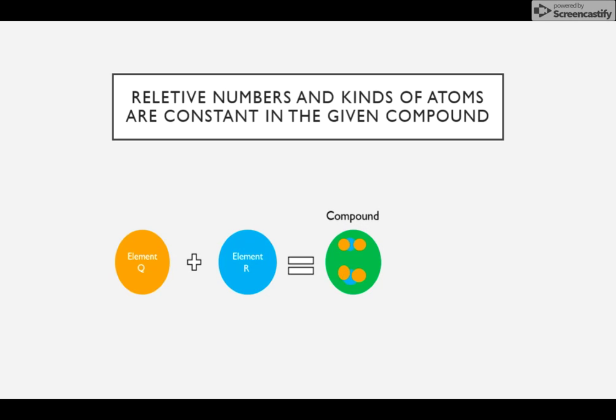So his sixth postulate states that relative numbers and kinds of atoms are constant. So I've reused this picture from the last slide, and in compound S, since there's 2 element Q's to every 1 element R, that's going to be constant throughout the whole compound. There's never going to be 2 element R's for every 1 element Q. It's not going to change. It's always going to be 2 element Q's to 1 element R.